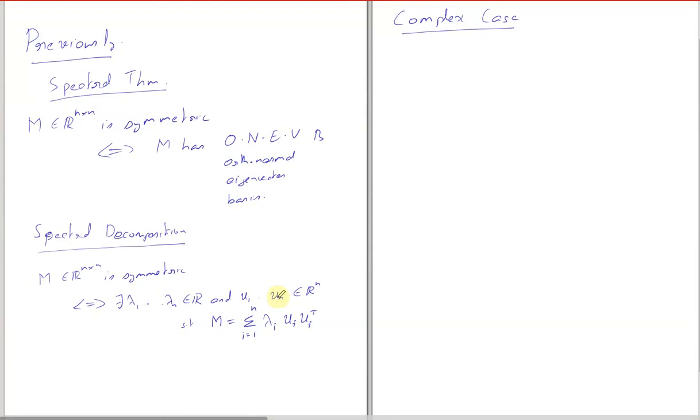For that, we went to the complex field. Sir, when you say the complex case, do you mean the matrix can have complex entries? Yeah, the matrix can have complex entries. So your M belongs to C raised to n by n.